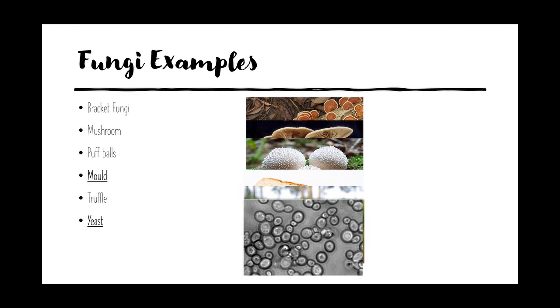Unlike most of the other fungi, yeast is special in the sense that it is what you call a unicellular organism, and it is also a microorganism. If you notice, most of the fungi we mentioned just now can be seen with your eyes, but yeast is seen under the microscope. You can't see it unless you have a microscope. The reason it's a microorganism is because it is unicellular. You don't have to know this word yet. I think in P5 you learn about the unit of life. That means it's a single-cell organism.